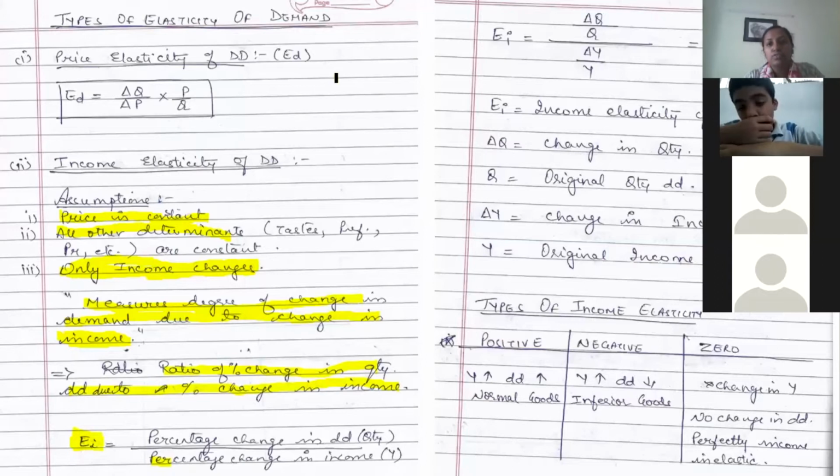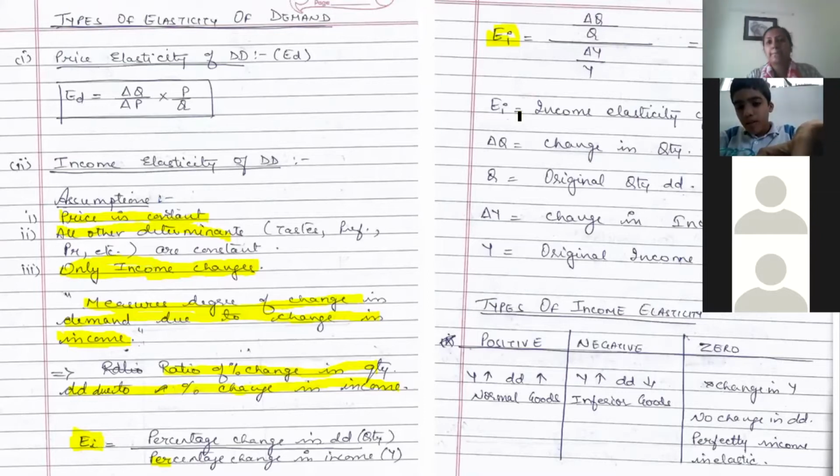Okay, so if you put all the things here, you get the formula delta Q by Q divided by delta Y by Y. I have always told you Y is shown as income. Y is always income. Please put yourselves on mute, children. There's a lot of disturbance. So your formula comes out to this: change in quantity demanded divided by the change in income, multiplied by the original income divided by original quantity.